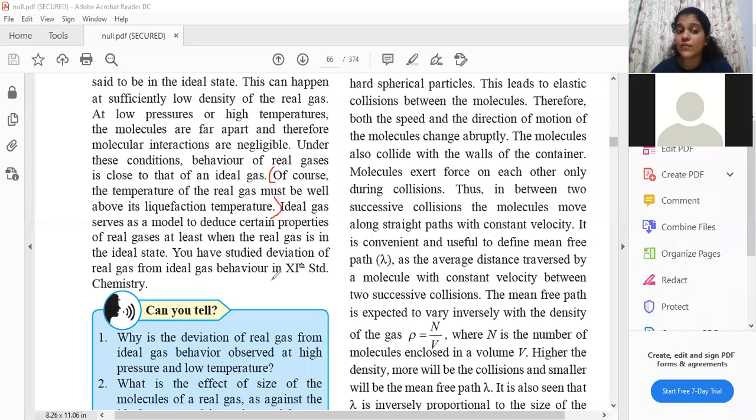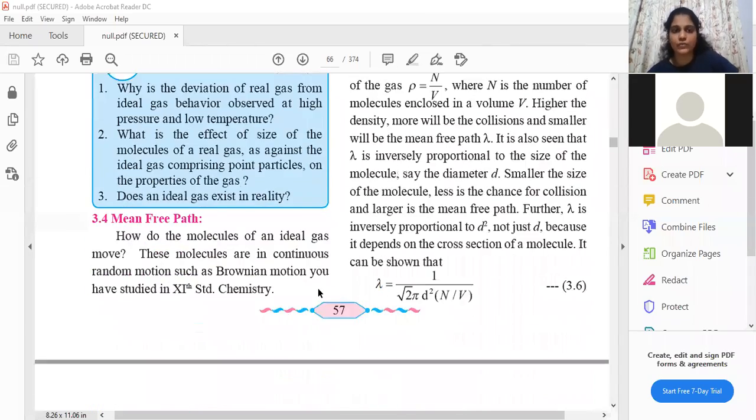You have studied deviation of real gas from ideal gas behavior in 11th chemistry. If you want to read more about it, remember at the beginning I explained that laws are applicable at high temperature, because the graph you obtain for your real gas is near the graph obtained for the ideal gas at high temperatures. But at low temperatures, the graph obtained experimentally for the real gas deviates a lot from the ideal gas graph. That is what they are talking about. If you don't remember that theory, you can read it from your 11th textbook.